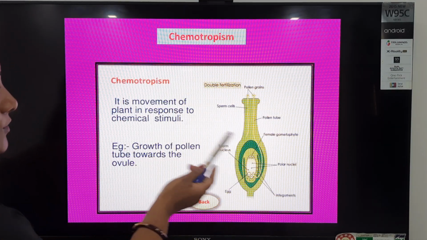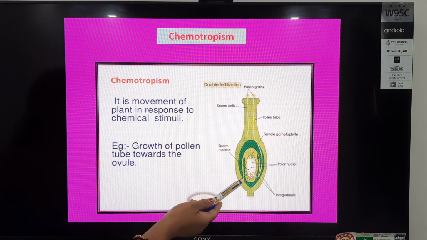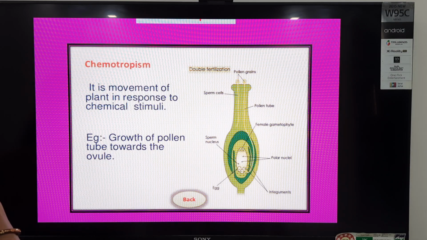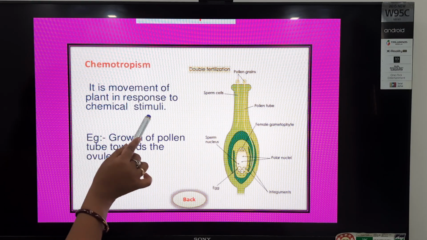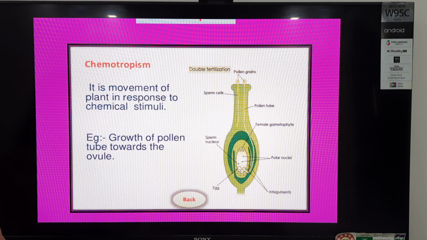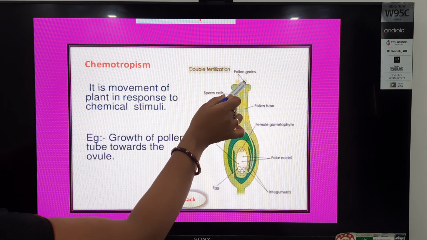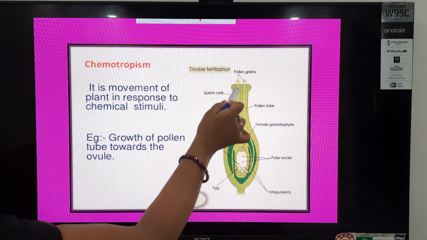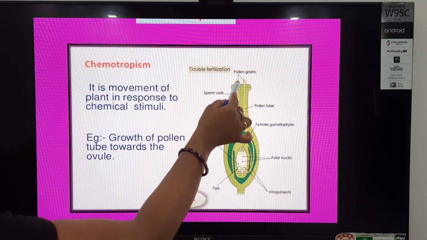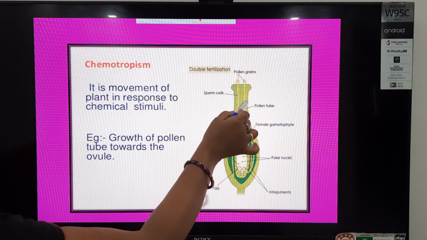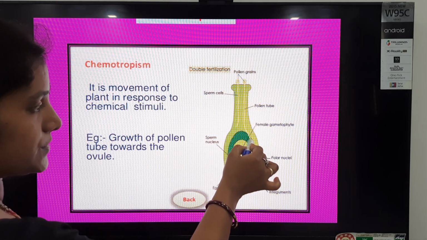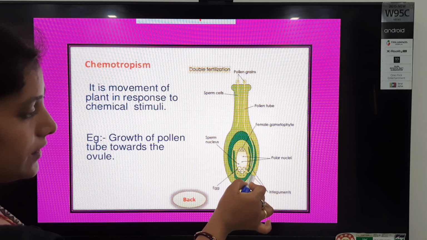So here, as I told you, students, I am making you clear once again. It's a movement of plants in response to chemical stimuli. And here these are the pollen grains and these are the pollen tubes. So the pollen grains go through these pollen tubes, and this is the growth of pollen tubes. ये pollen tubes की growth कहाँ आ रही है?